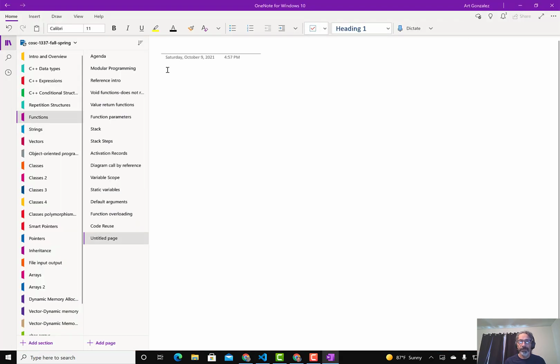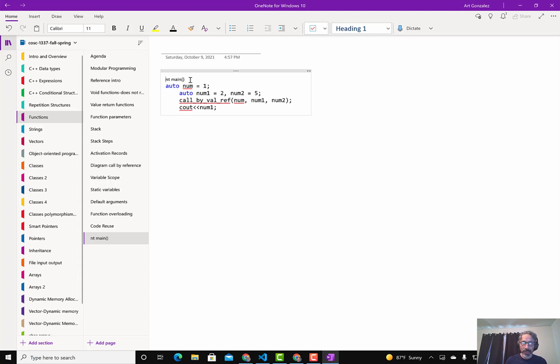Okay, and assuming this is main, right? So assuming this is main, okay, so that's our main function.